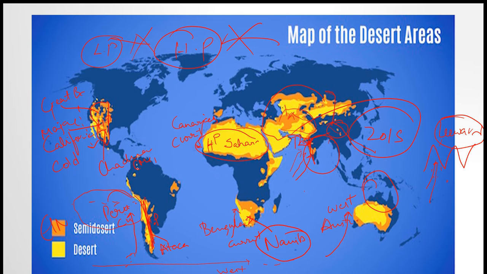But remember this thing: wherever a cold current is there, there is a desert. Peru is with Atacama. California is with Mojave, Great Basin, Chihuahua, Sonoran. Here there are so many deserts. See, Victoria, Gibson, Simpson, Great Sandy, Great Australian something. Okay, that is what happened.